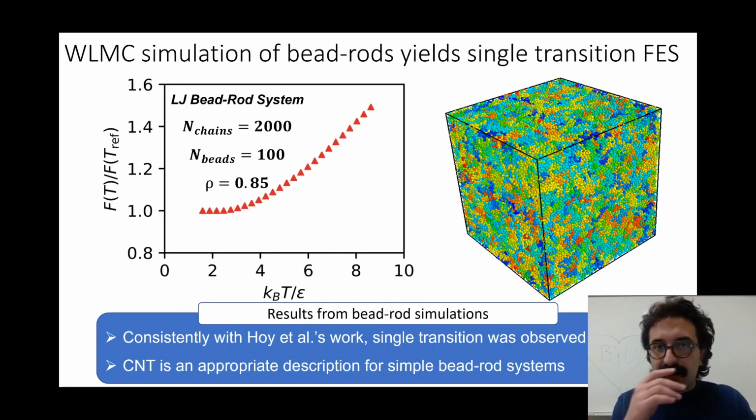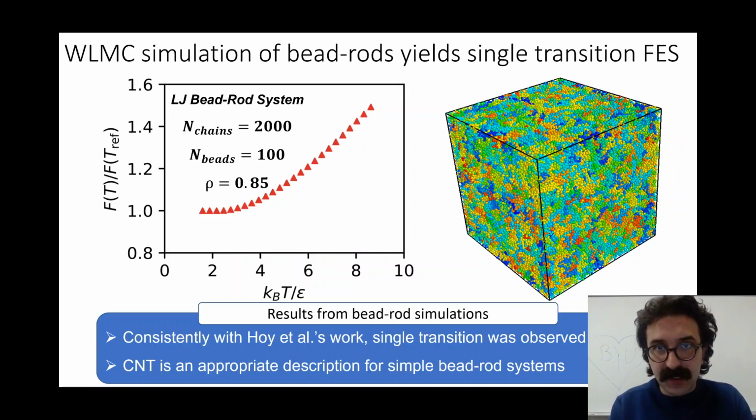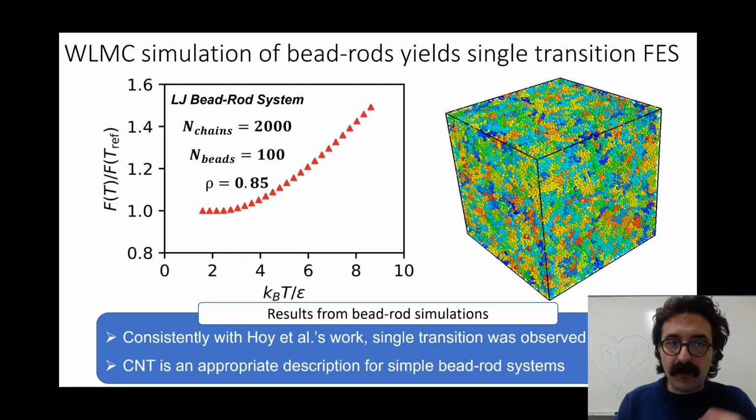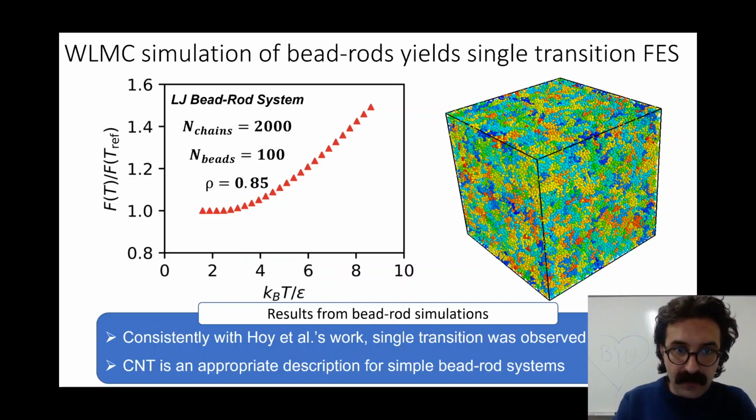And finally, this result is of a free energy surface built by a Wang-Landau MC simulation for a 200,000 bead system at melt density of 0.85. And what we see here is free energy versus dimensionless temperature. And hey, what we see here is a single transition characterized by the inflection at a temperature of 3, and it's a first order phase transition.